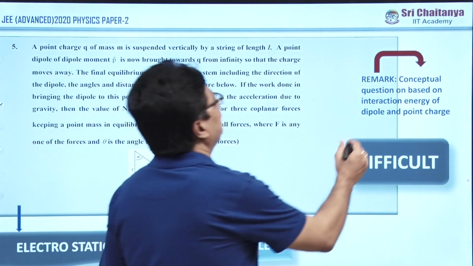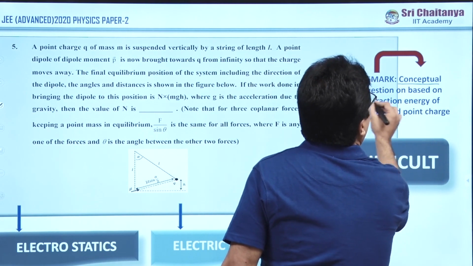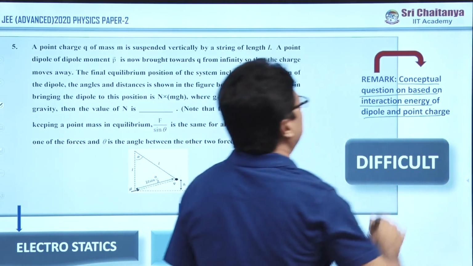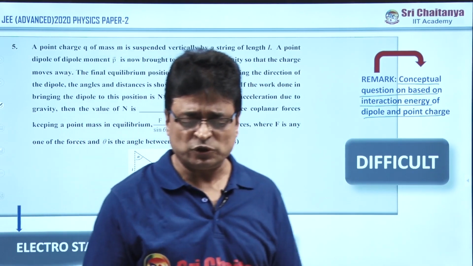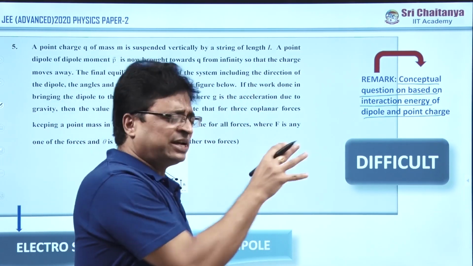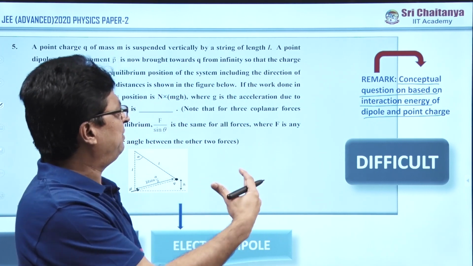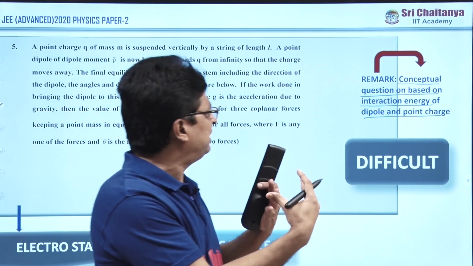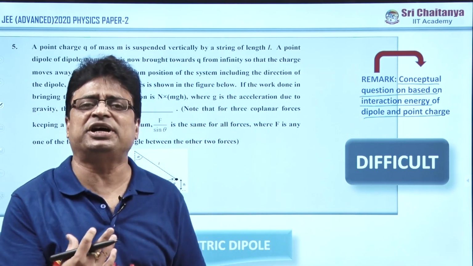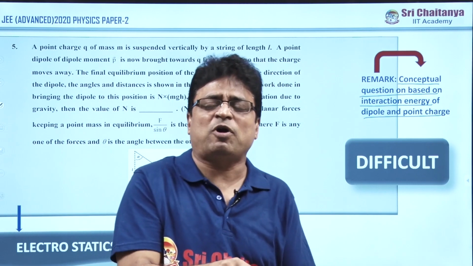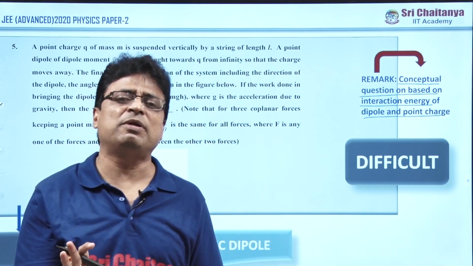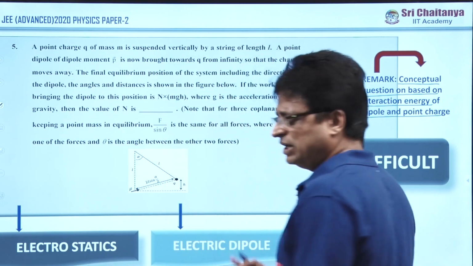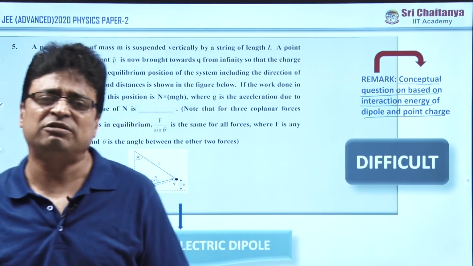The remark on this one is: conceptual question based on the interaction energy of a dipole and a point charge. If anybody understands the interaction energy between a dipole and a point charge properly, then only you can solve it. Otherwise, the problem becomes very difficult for them. So, this is about question number 5 in section 1 of paper 2, JEE Advanced Physics.